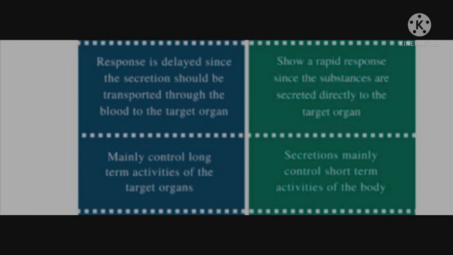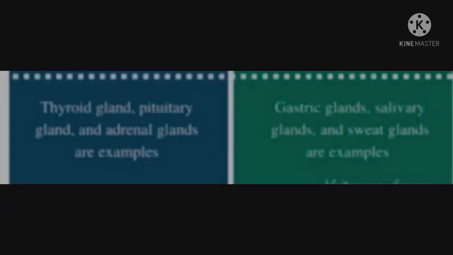Endocrine glands mainly control long-term activities of the target organ. Exocrine gland secretions mainly control short-term activities of the body. Thyroid gland, pituitary gland, and adrenal glands are examples of endocrine glands. Gastric glands, salivary glands, and sweat glands are examples of exocrine glands.